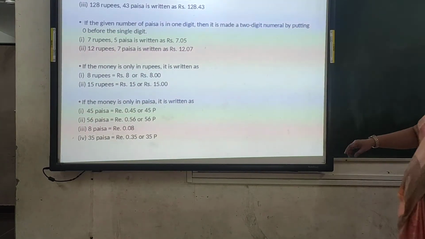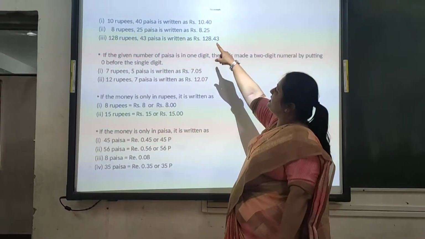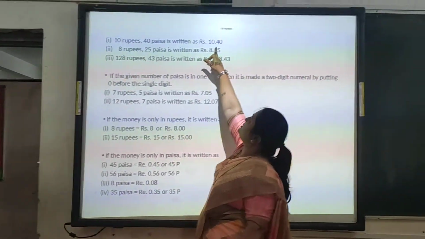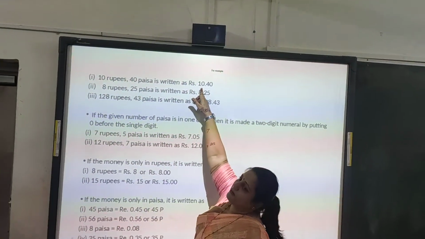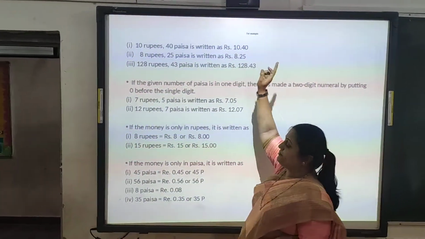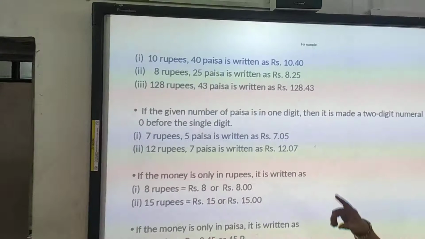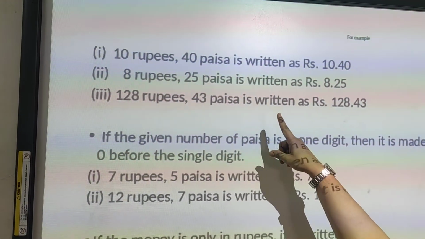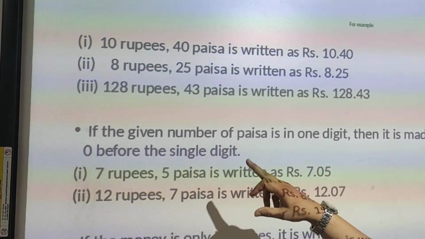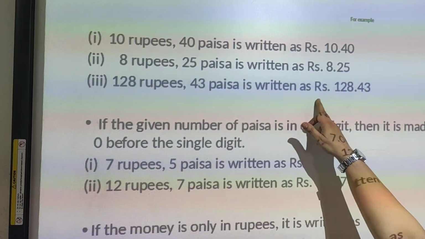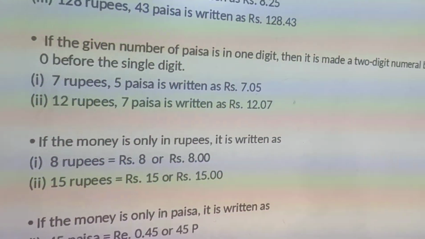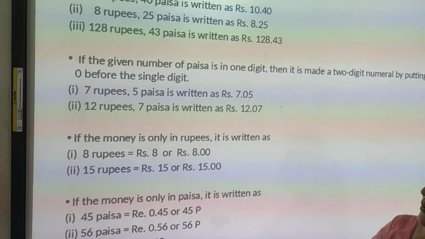Now see here how to write. 10 rupees 40 paisa is written as Rs. 10.40. So this is the decimal point, and before the decimal point the number is rupees, and after the decimal point the number denotes paisa. Now see the second, 8 rupees 25 paisa is written as Rs. 8.25. 128 rupees 43 paisa is written as Rs. 128.43. So this is the way to write the rupees.